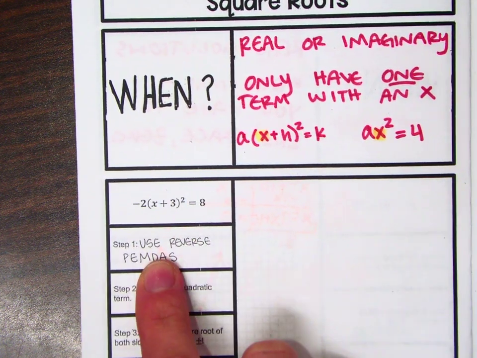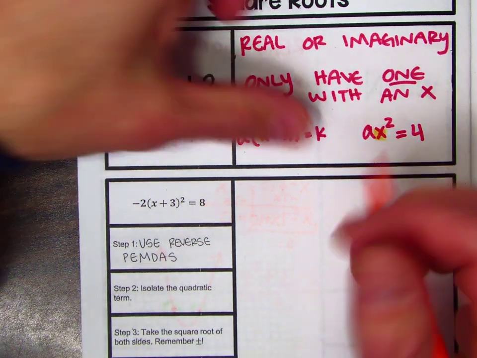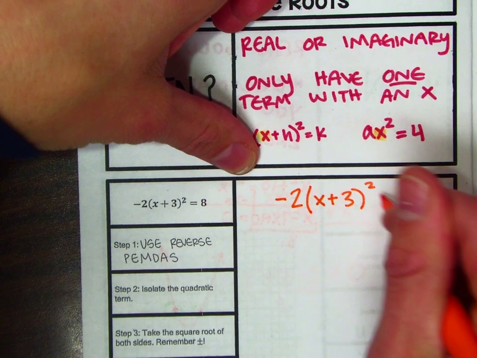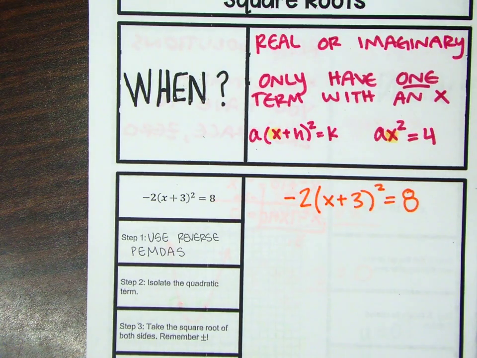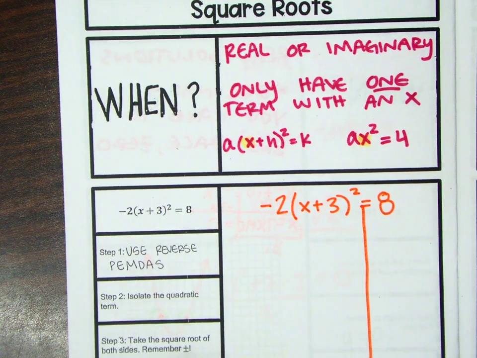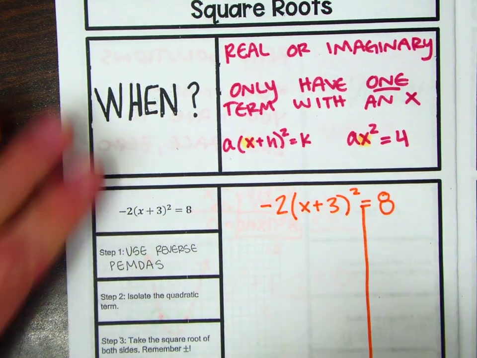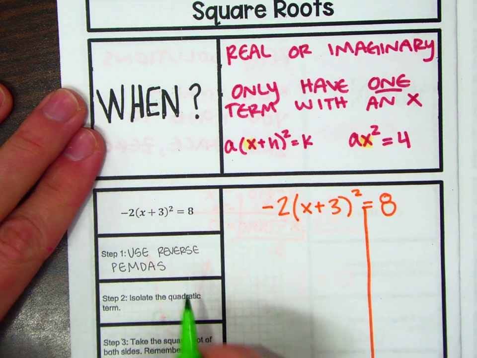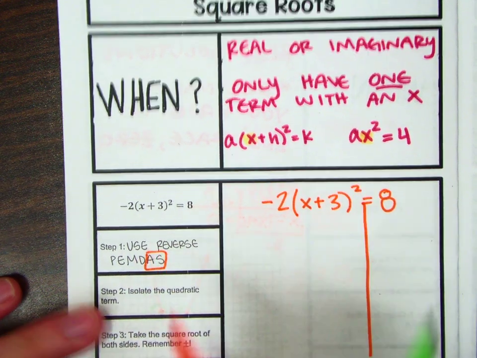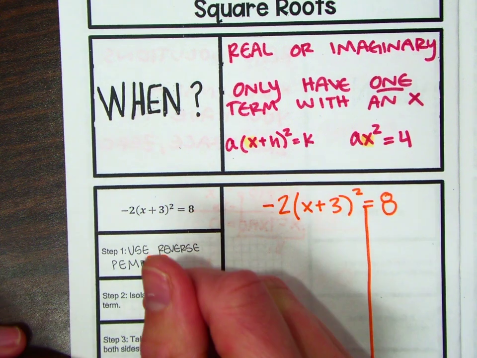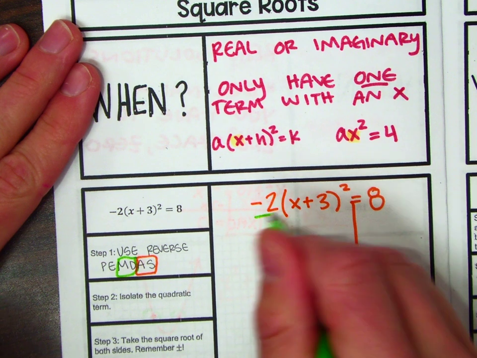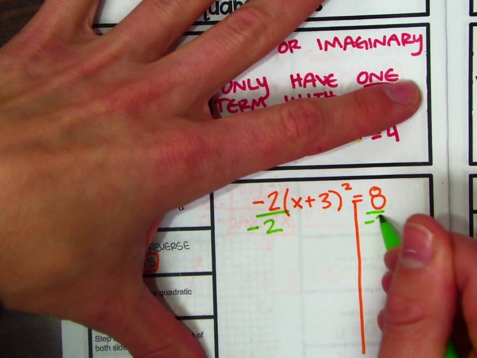And so when you're solving, you're using reverse PEMDAS. So here's my problem. Draw my line. First you're going to get rid of anything that's being added or subtracted. Nothing is being added or subtracted on this one. So then I'm going to go to multiplying and dividing. I'm multiplying by -2. So to get rid of that, I'm going to divide by -2.